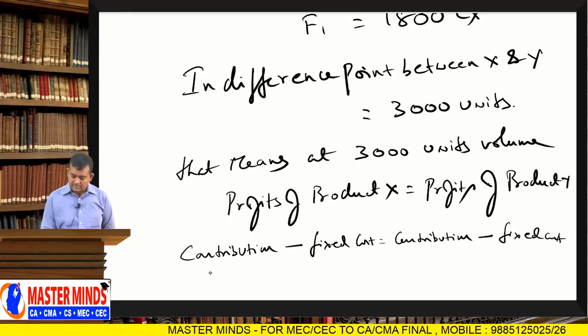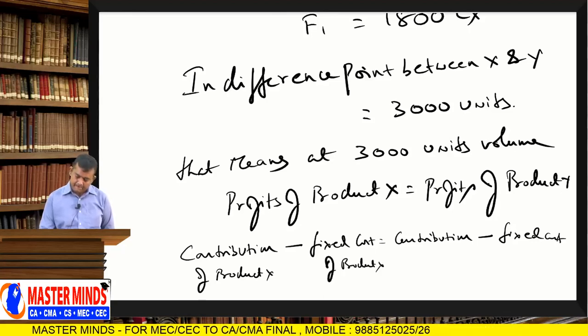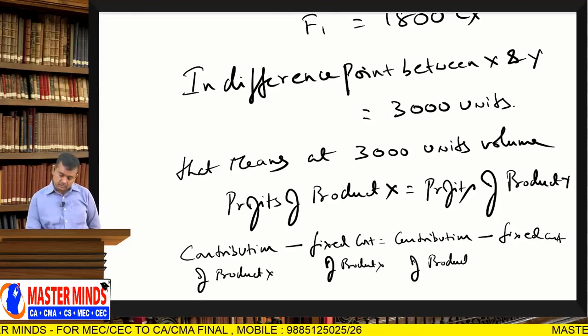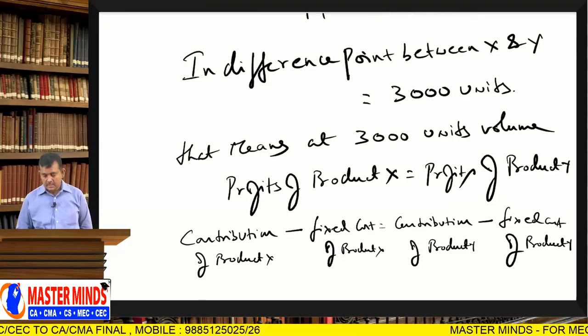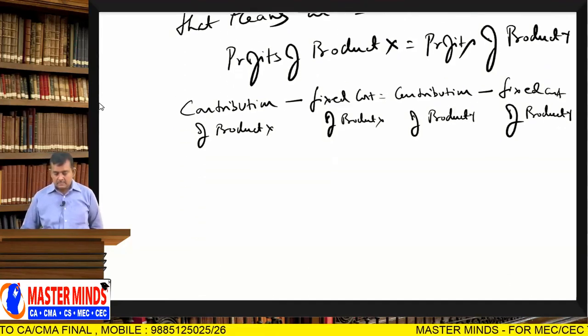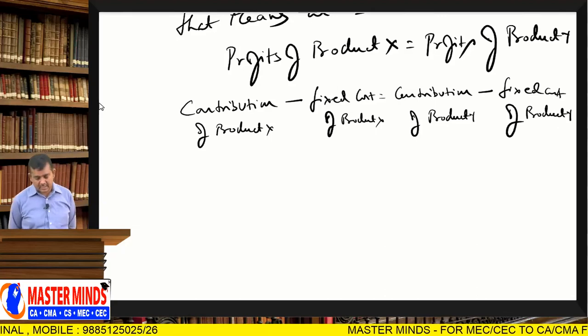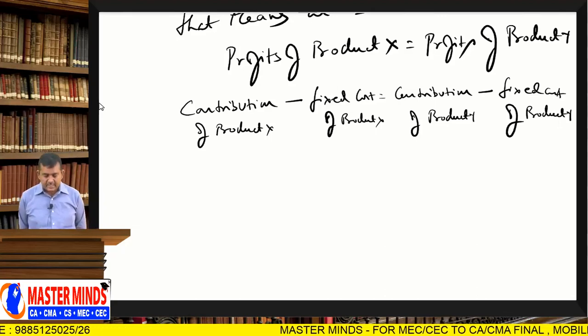Here contribution of product X, fixed cost of product X, contribution of product Y, fixed cost of product Y. So contribution of product X minus fixed cost of product X is equal to contribution of product Y minus fixed cost of product Y. Right.